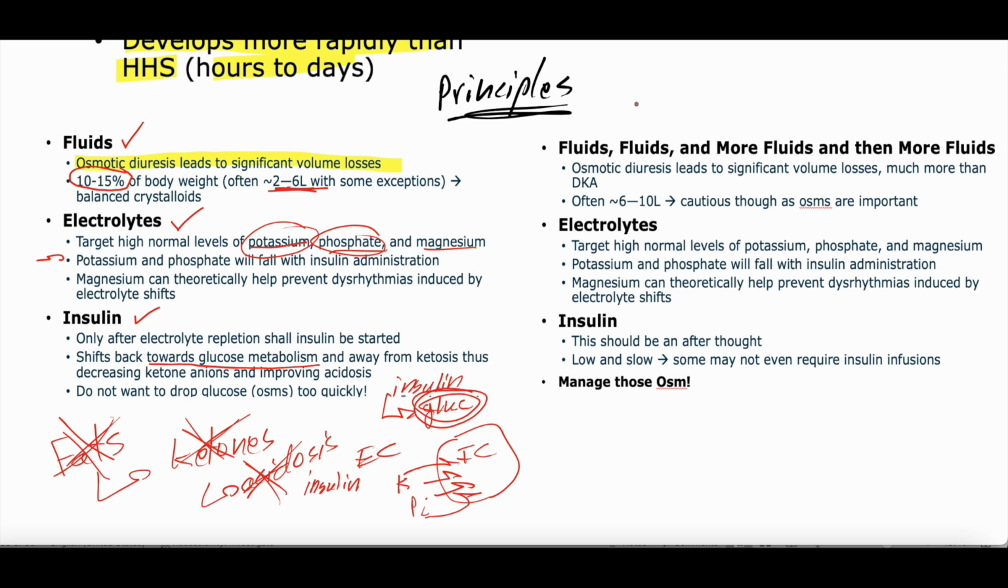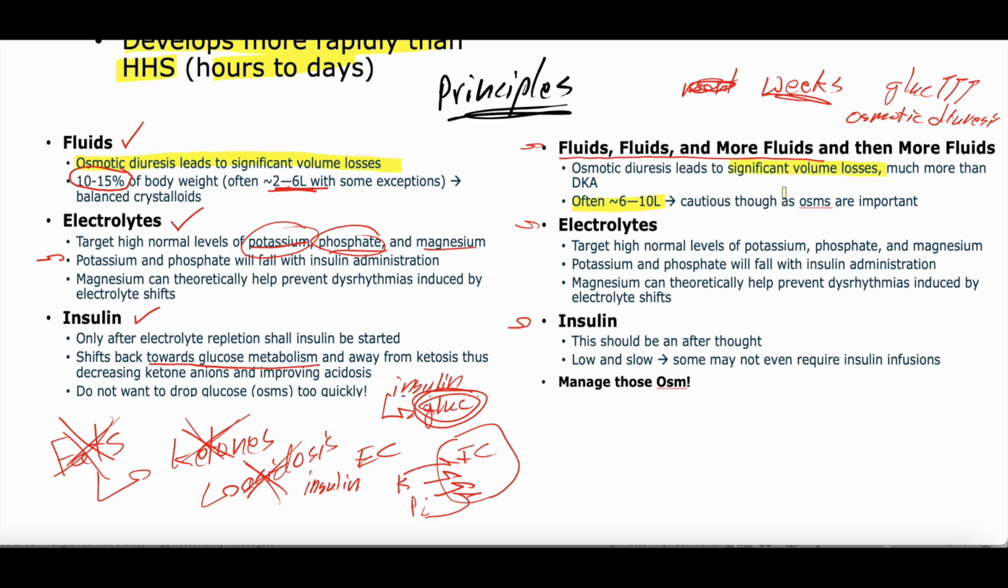Okay, so HHS principles, very similar to DKA, right? We have fluids, electrolytes, insulin. The difference here, though, is that you actually tend to be more dehydrated in HHS. Why does that make sense? Well, we said HHS develops over weeks. And the primary thing with HHS is those glucoses are so high, right? And with those glucoses so high, you have even more osmotic diuresis. So you're even more dehydrated than those with DKA. Some estimate that you can be as much as 6 to 10 liters dehydrated. All right, significant volume losses.